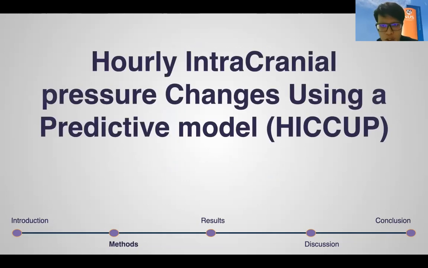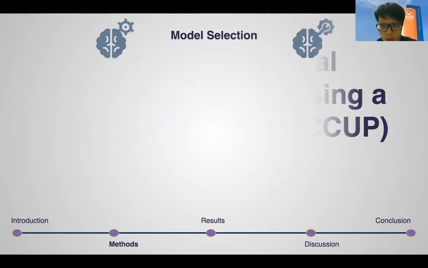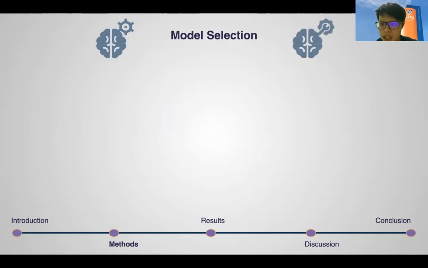To aid patients like Joe, we introduced HICCUP, a method of monitoring hourly ICP changes using a predictive model to predict episodes of intracranial hypertension. Our novel approach to ICP prediction allows for better adaptation and modeling of patient ICP values. This was done using discrete time interval values rather than ICP waveform data. Additionally, we also incorporated medical interventions into our models.